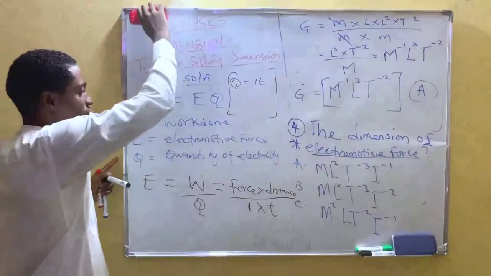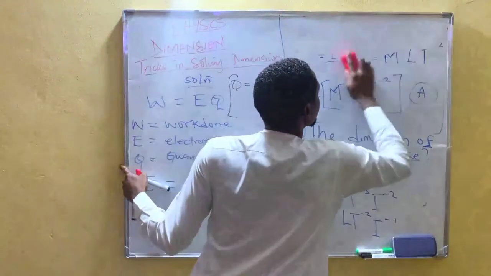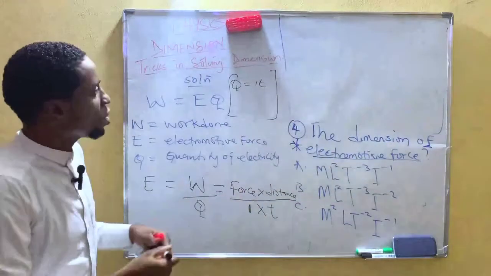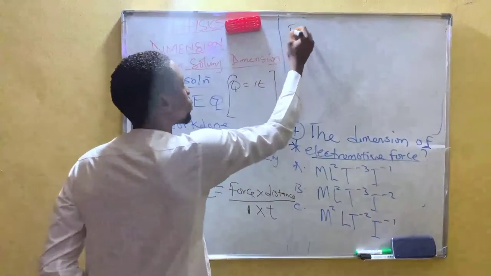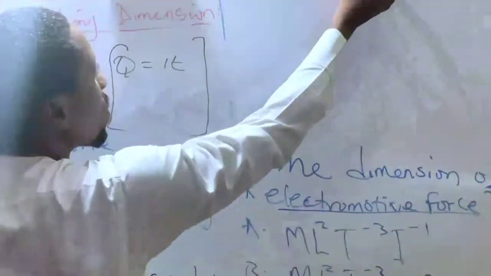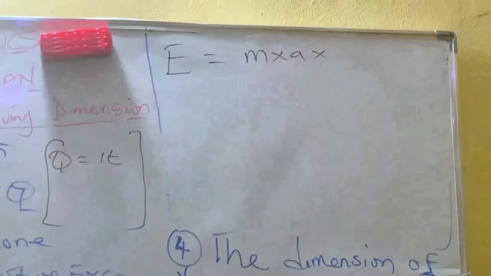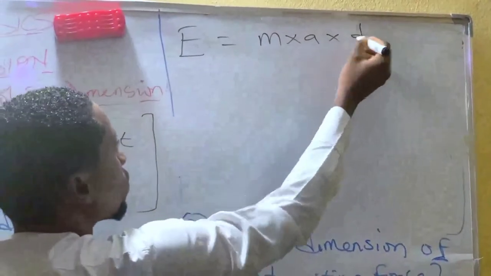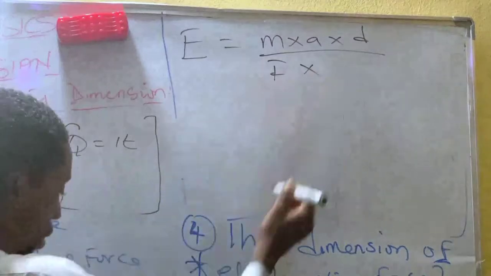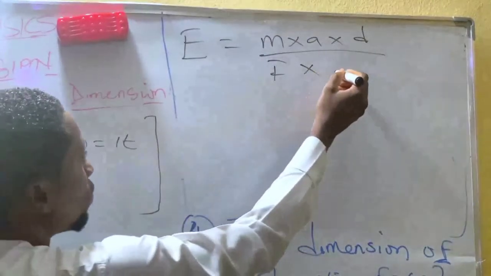So force is mass times acceleration, times distance, divided by I times time.